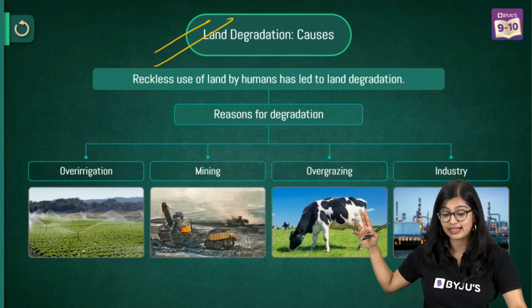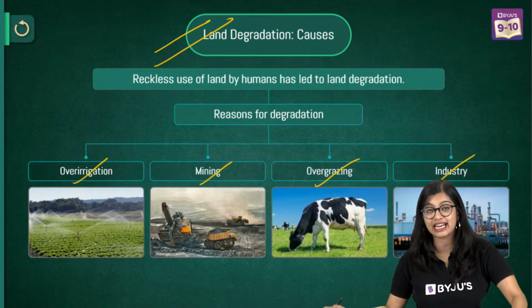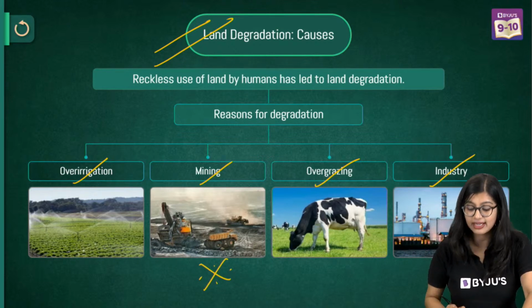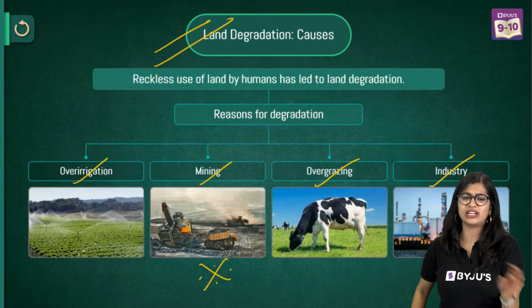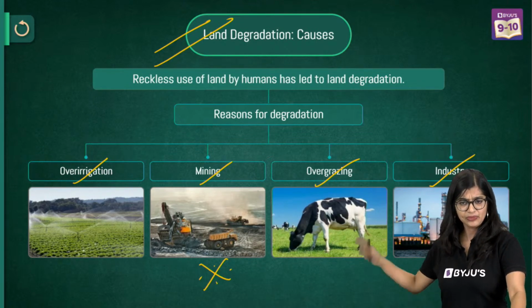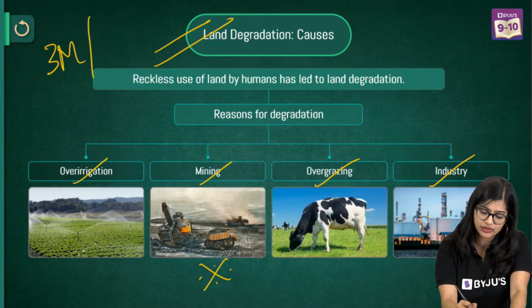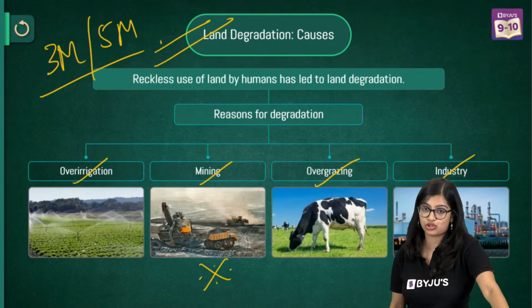Similarly, causes of land degradation. What causes land degradation? Over irrigation, mining, grazing, industrial effluents, all of these things become very, very important. You don't need to memorize percentages. You need to have a rough understanding. This is also going to be very important because this can come for 3 or 5 marks, and this can even come for your case-based questions also.